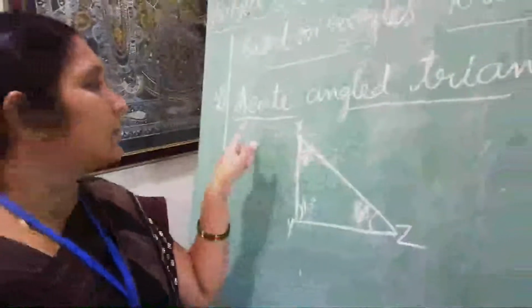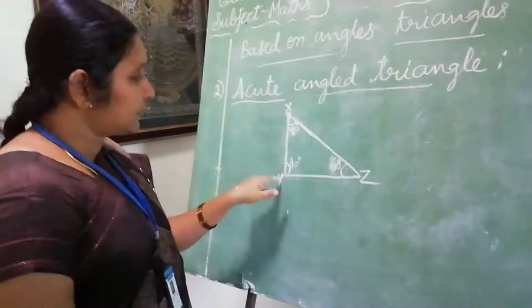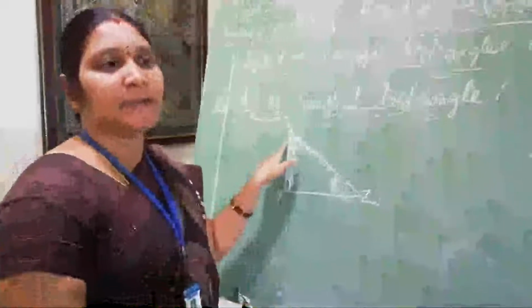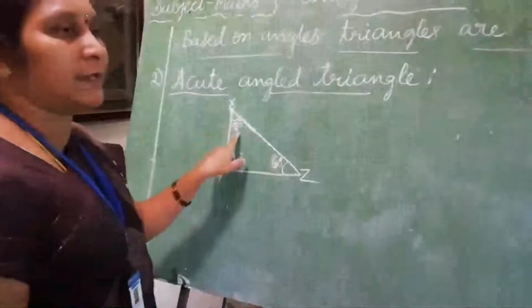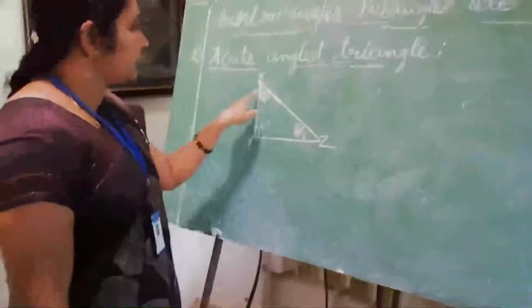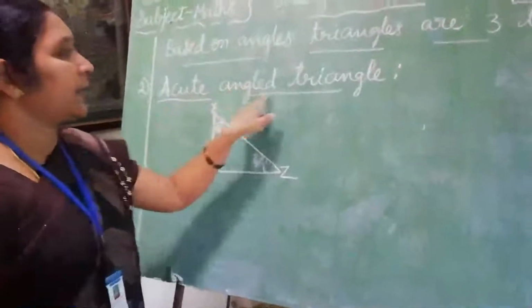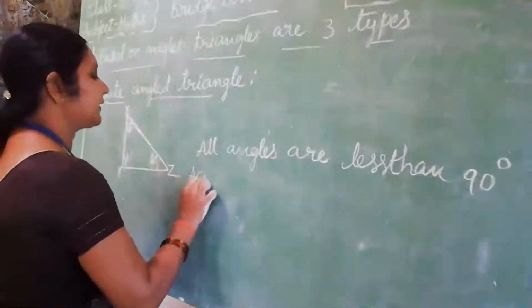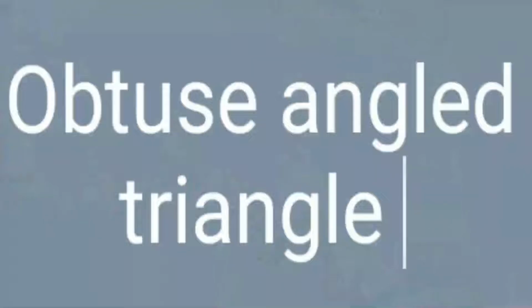The second one is acute angle triangle. Before I told you what is called acute. Acute means less than 90 degrees. Observe these three angles of triangle XYZ. See, all the three angles are less than 90 degrees. Here one angle is 40 degrees, one angle is 60 degrees, one angle is 80 degrees. So, that type of triangle is called acute angle triangle.